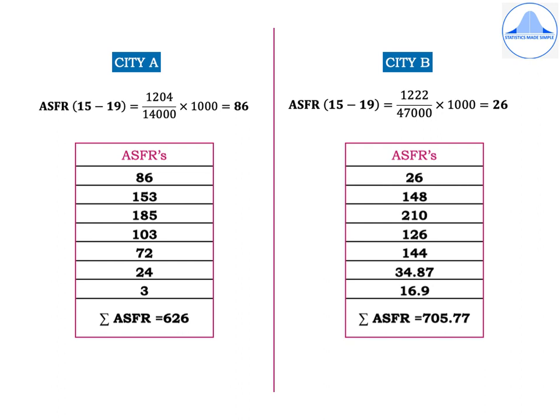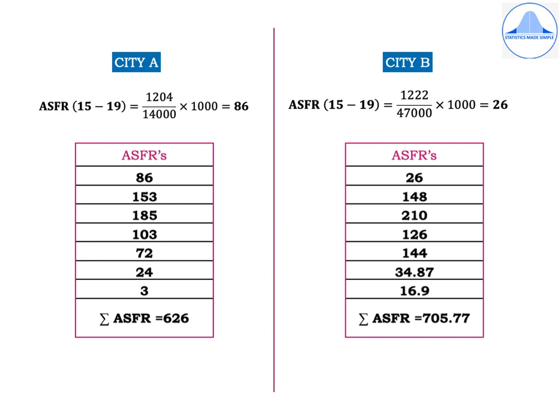All the ASFR calculations for city A are shown on the left hand side of the slide, and all the calculations for ASFR for city B are shown on the right hand side of the slide. Starting with city A, the ASFR for the age group 15 to 19 is equal to 1204 divided by 14,000 into 1000, which is equal to 86.